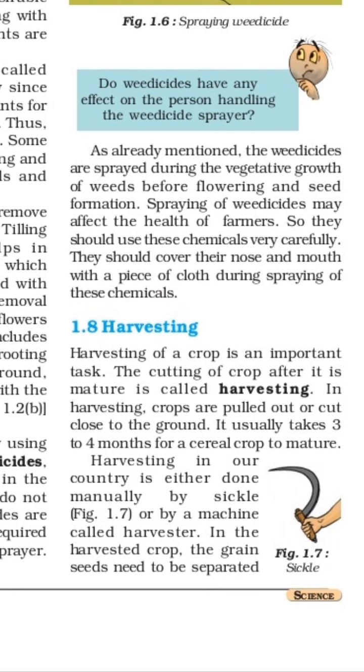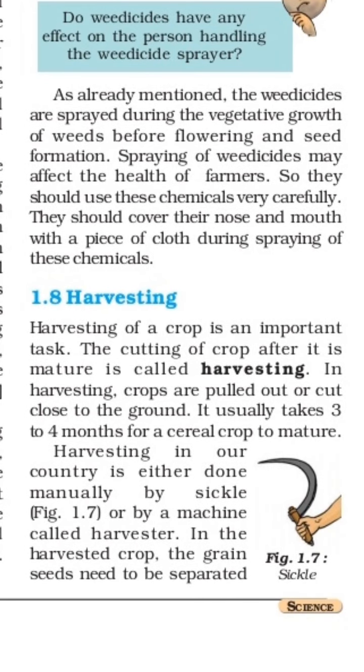We will see harvesting of a crop is an important task. The cutting of the crop after it is mature is called harvesting. In harvesting, crops are pulled out or cut close to the ground. It usually takes 3 to 4 months for cereal crops to become mature. Harvesting in our country is either done manually by sickle or by a machine called a harvester. In India, mostly it is done with the sickle or by the machine called a harvester.